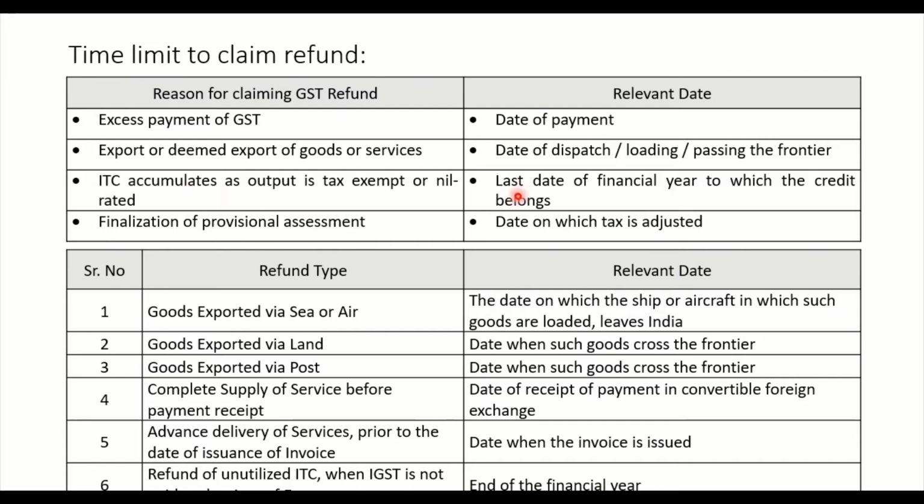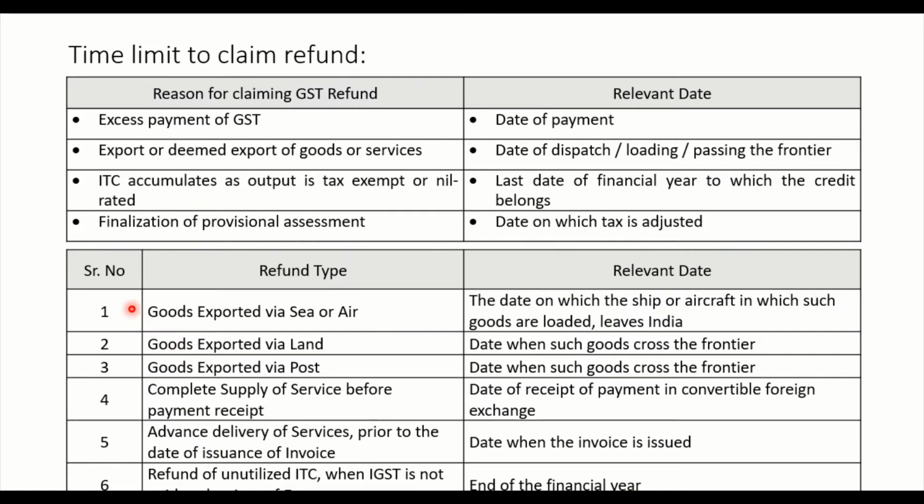In such cases, the last date of the financial year to which the credit belongs should be considered. And for finalization of provisional assessment, the date on which tax is adjusted has to be considered, right?